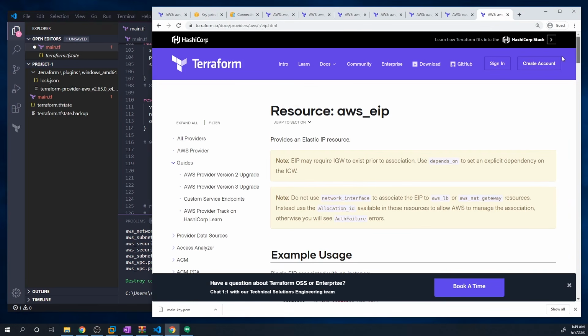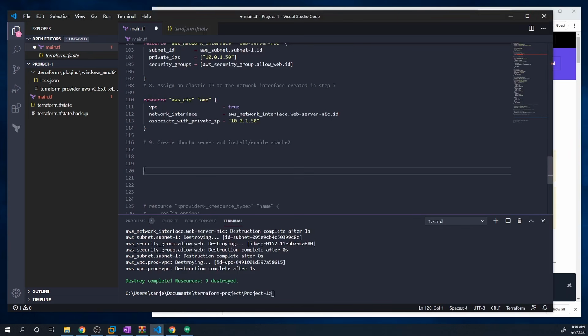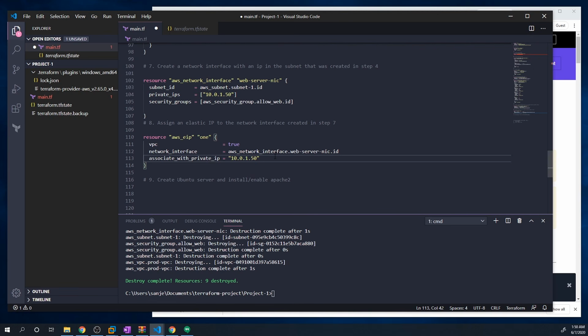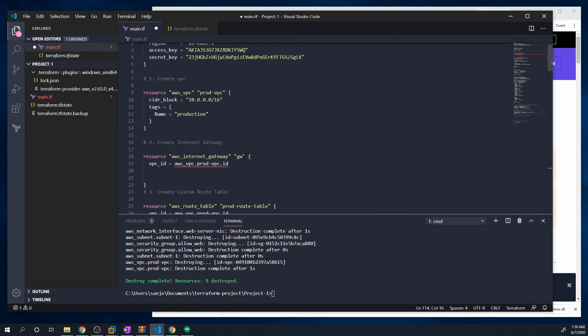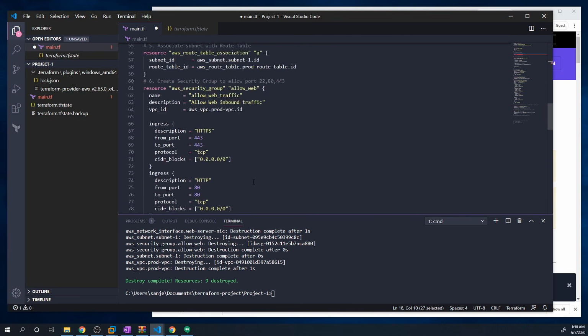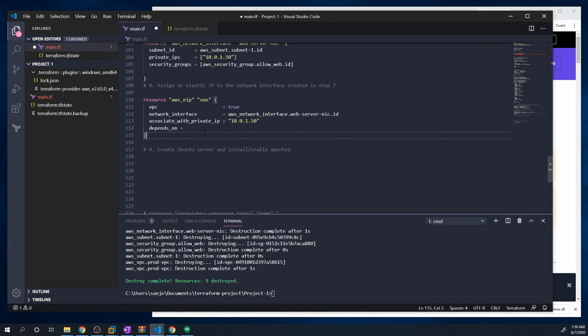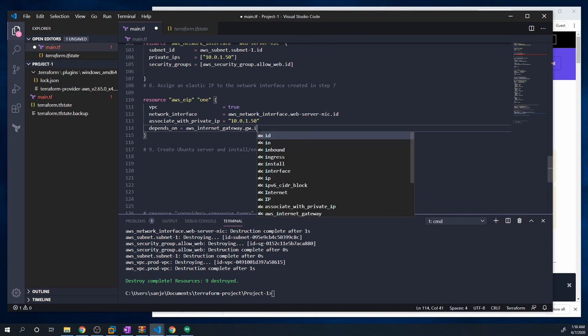And if you actually take a look at the documentation, it even lets you know that. So it says elastic IPs may require internet gateway to exist prior to association. So you can use the depends_on to set an explicit dependency on the internet gateway. So what we can do is exactly what it told us to do. We can set a depends_on flag and set that equal to the internet gateway that we created. And here we actually don't need to specify the .id. We want to actually reference the whole object and not just the ID.